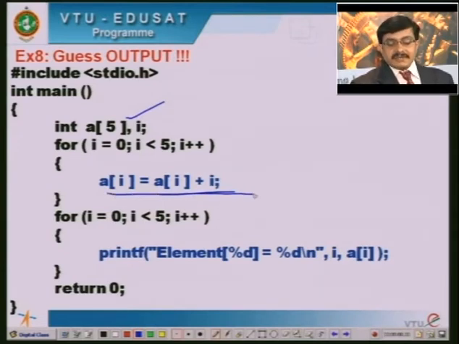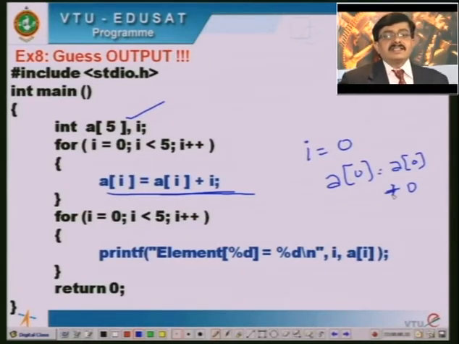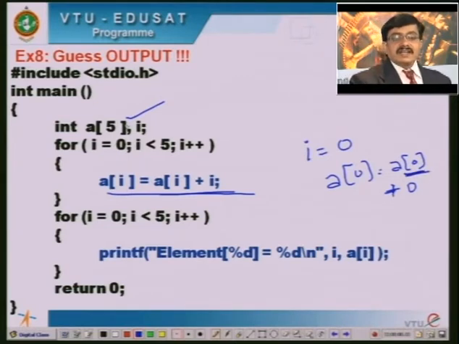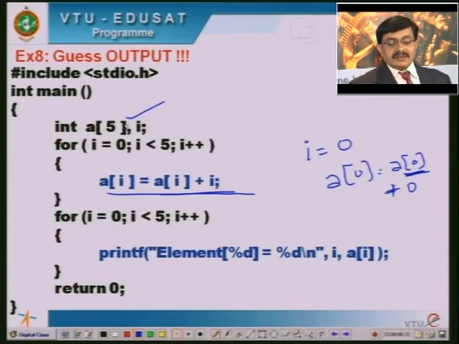With respect to this statement, when I is equal to 0, we get A of 0 equal to A of 0 plus 0, because the I value is 0. But what is the value of A of 0? Since I am not initializing any data, this declaration is similar to a normal local variable declaration. So by default they will have some junk value or garbage value. We cannot have any predicted value in this memory location.